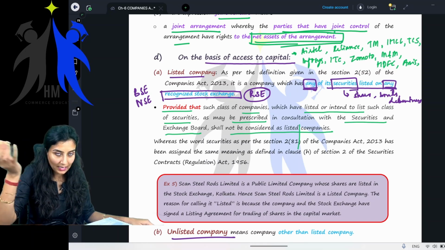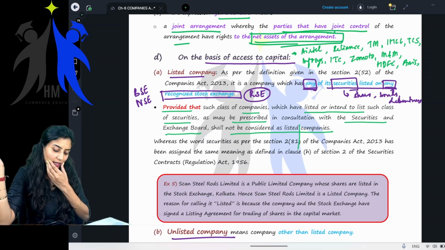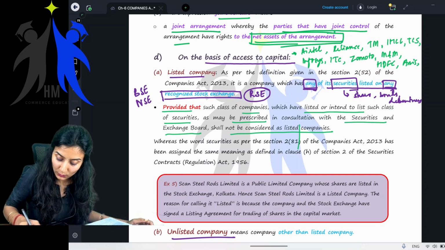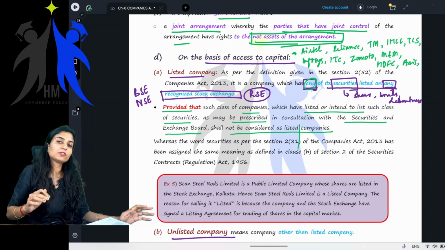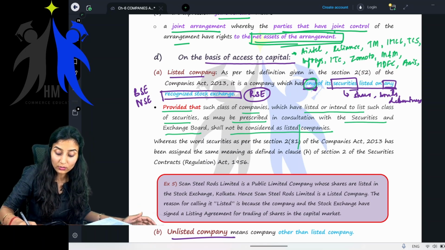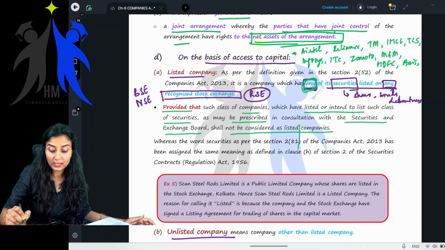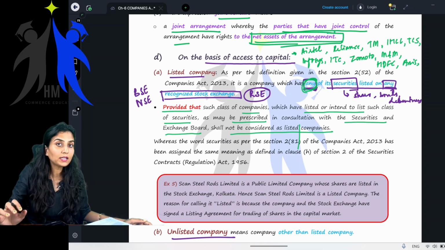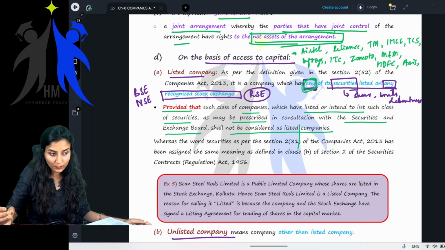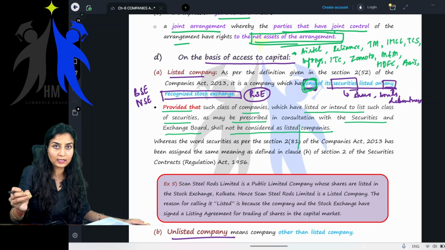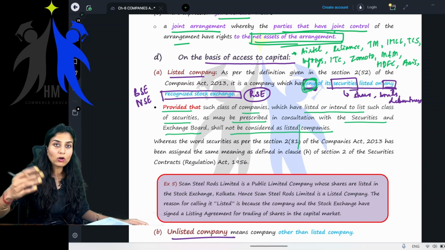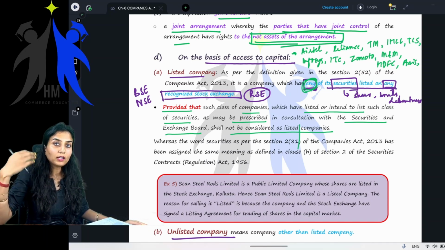But I'll just tell you, this is an amendment which came a few years back. Initially, because of the words "any of its securities", even if you don't understand, it's okay, but just for your information: a few companies, even though their equity shares are not listed on the stock exchange, if certain non-convertible debentures or non-convertible redeemable preference shares were listed on the stock exchanges, would be called a listed entity.